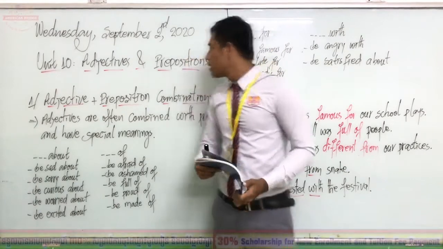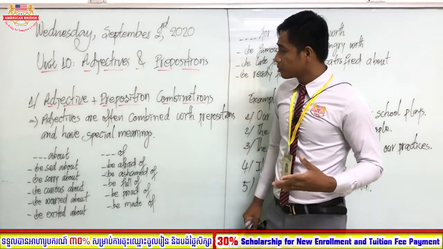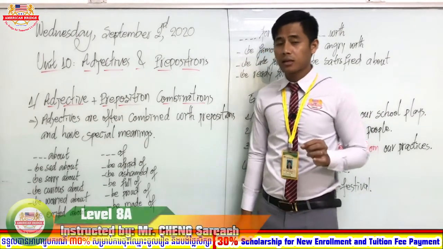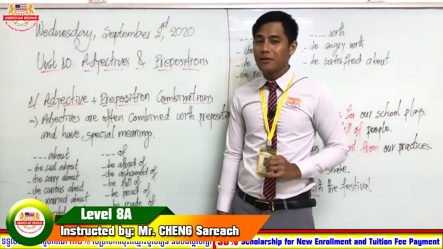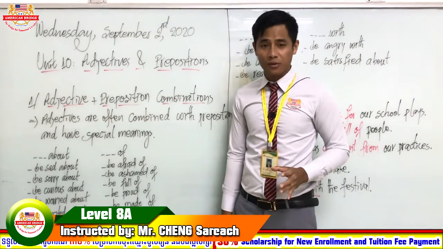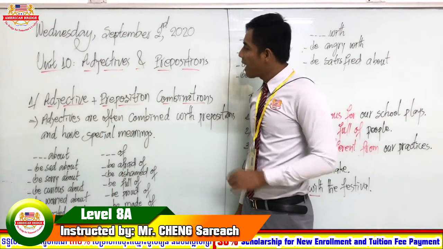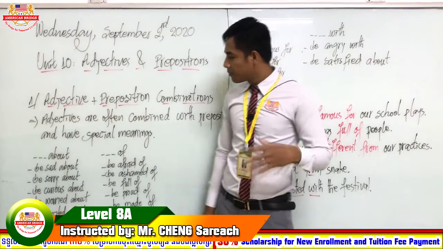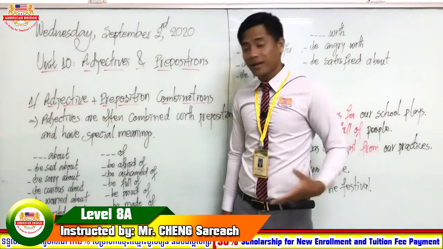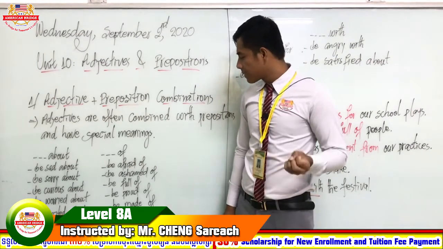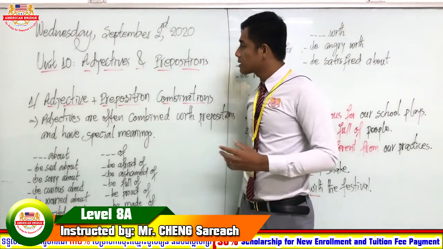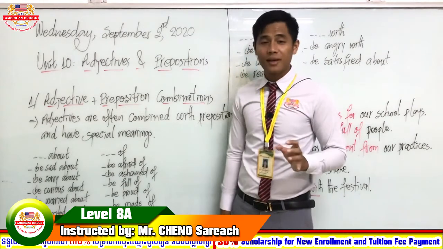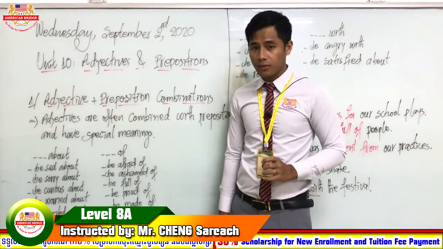Okay, good. Alright everyone, so this is unit 10, adjectives and prepositions. This is the last unit in Writing Bright Book 2. Okay, students, adjectives and prepositions means adjective plus preposition, for example sad about, afraid of, full of. All of these are called adjective plus preposition, and it adds special meanings to the phrase also.